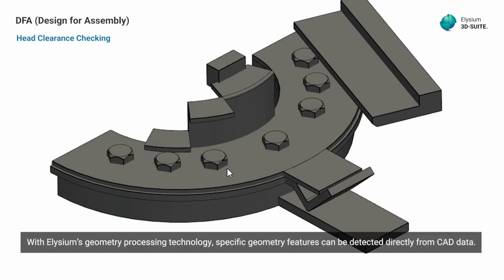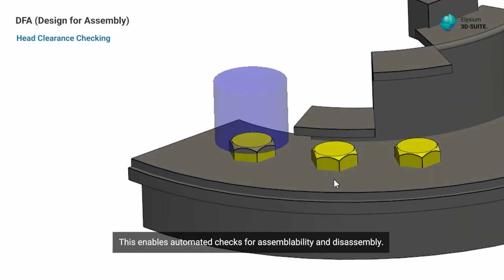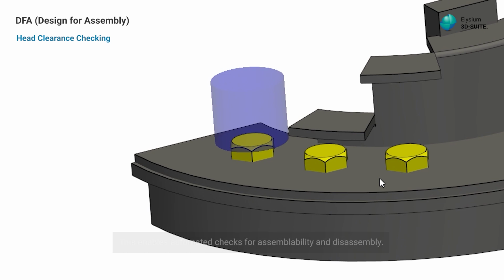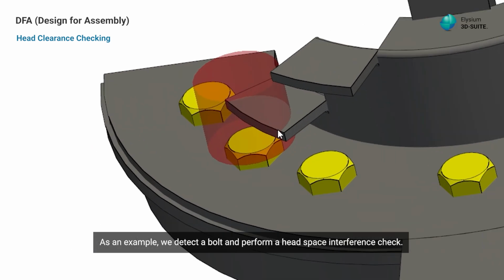With Elysium's geometry processing technology, specific geometry features can be detected directly from CAD data. This enables automated checks for assemblability and disassembly. As an example, we detect a bolt and perform a head-space interference check.